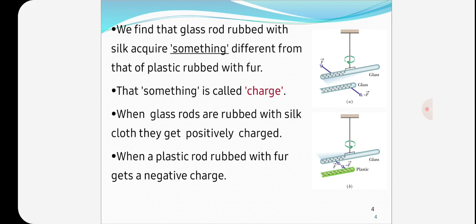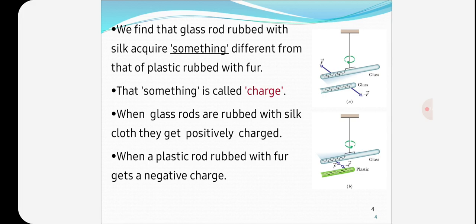In general, when a body is rubbed with another body, electric charge is produced. For example, when a glass rod is rubbed with silk, the glass rod becomes charged. Similarly, when an ebonite rod is rubbed with fur, it gets charged.